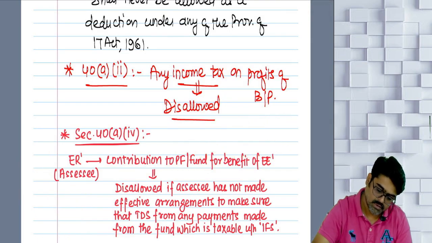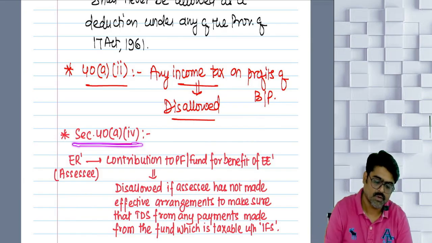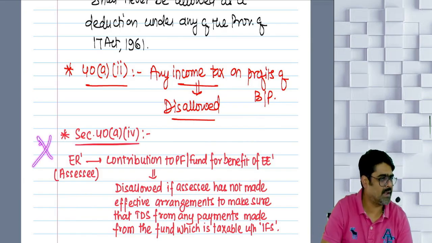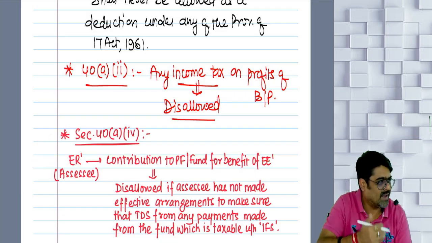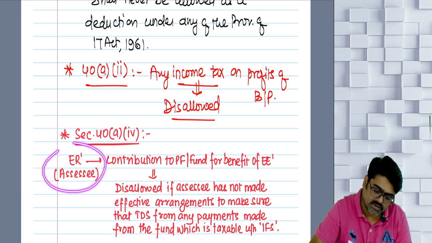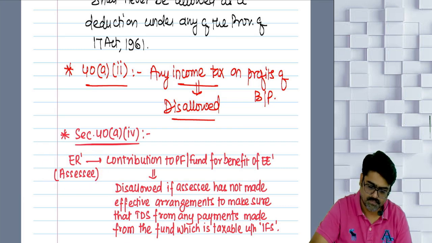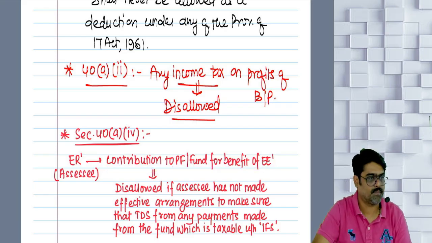Now, 40 clause A, subclause 4. This is not that important. Even if you do not remember, then also okay. But it is there, so I will have to explain it once. So what this says is that the assessee is an employer. He is making contributions to provident fund or any fund for the benefit of the employee.